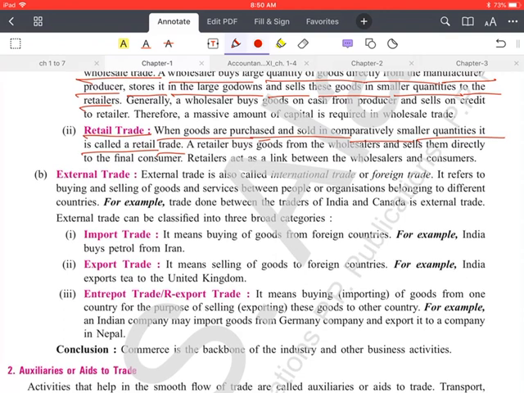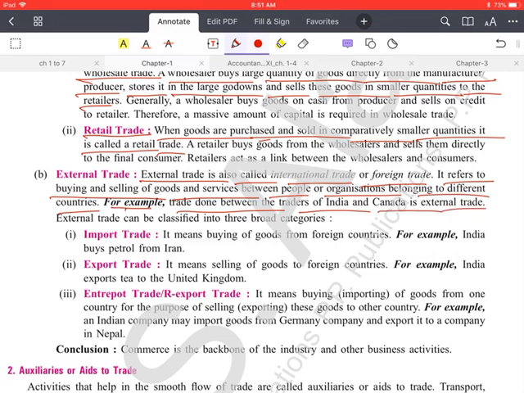Now external trade. When the trade is done beyond the geographical boundaries of a country, that is called external trade. In this type of trade, two or more than two countries should be involved. External trade is also called international trade or foreign trade. It refers to the buying and selling of goods and services between people or organizations belonging to different countries. For example, trade between the traders of India and Canada is external trade. Means there should be involvement of at least two countries.